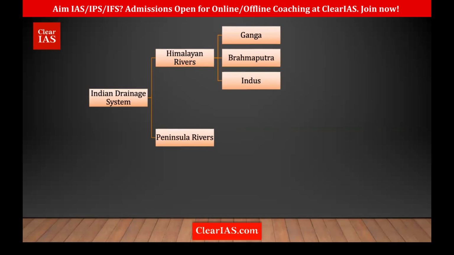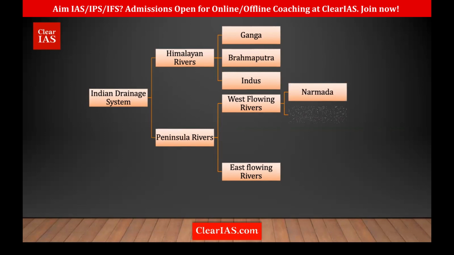Then we have the peninsular river system, which is categorized into two: the west flowing rivers and the east flowing rivers. What is the distinction between them? West flowing rivers empty into the Arabian Sea, and the east flowing rivers empty into the Bay of Bengal. If you're talking about the west flowing rivers, there are two important rivers: the Narmada and the Tapi. We saw Narmada and Tapi when we spoke about the mountains, that is the Vindhya, Satpura, and Satmala. Here we would see them from the reverse perspective.